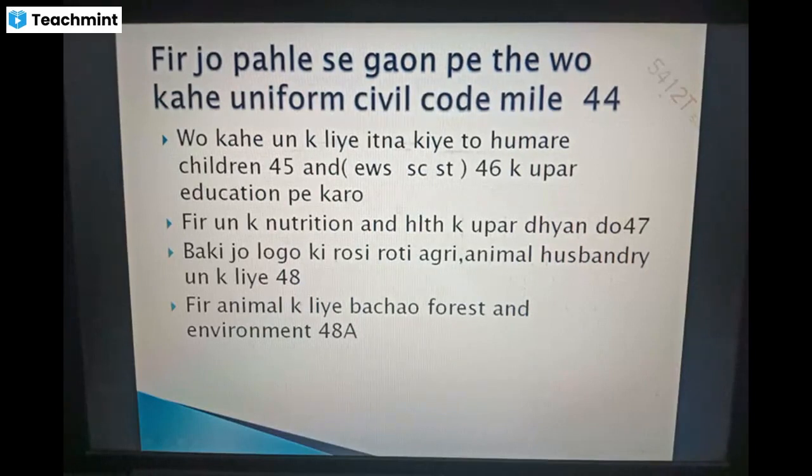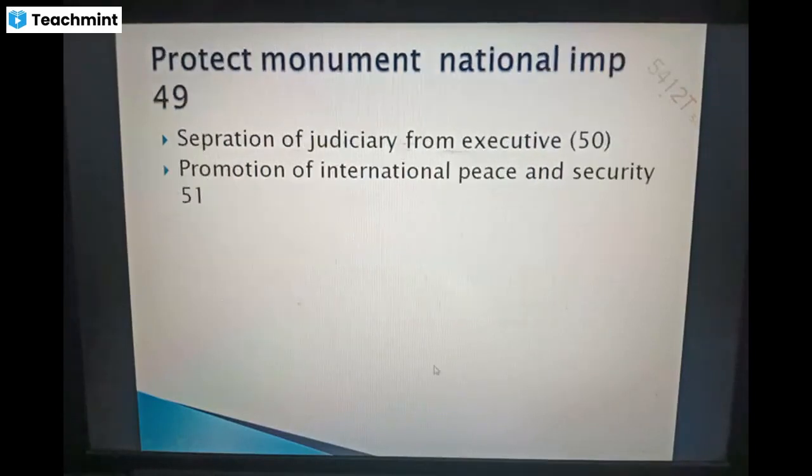By using this story you can remember all the articles smoothly. Next, up to 48 is over. Now 3 articles are there. You just remember by just reading once.